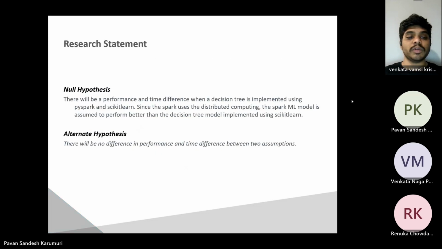Next. The research aims to investigate the performance and time differences between implementing a decision tree using PySpark and scikit-learn. Our null hypothesis suggests that the Spark ML model leveraging distributed computing will outperform the decision tree model in scikit-learn. Conversely, the alternative hypothesis posits that there will be no significant difference in performance and time between the two approaches. By conducting a thorough evaluation and comparison of these paradigms, we seek to provide valuable insights into the effectiveness of distributed computing in enhancing decision tree models.